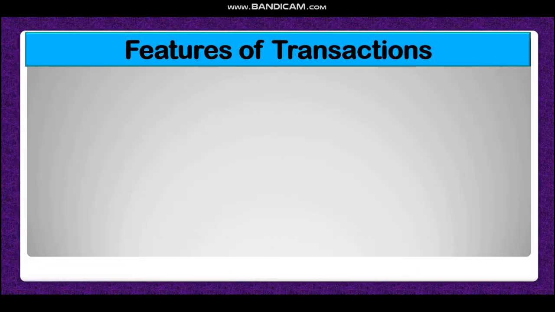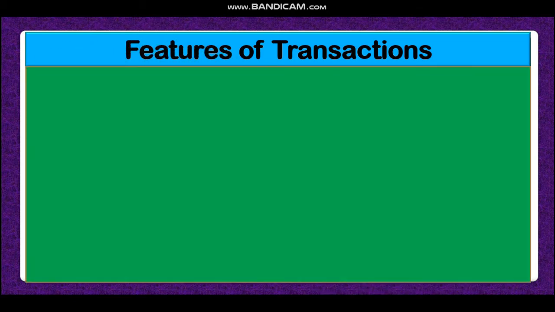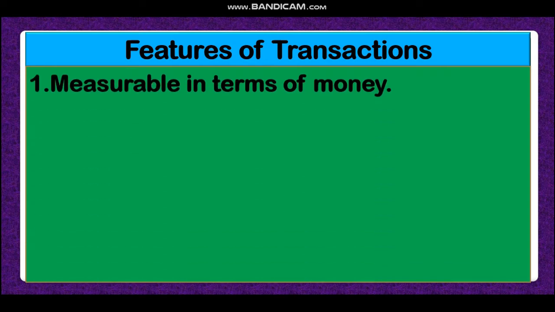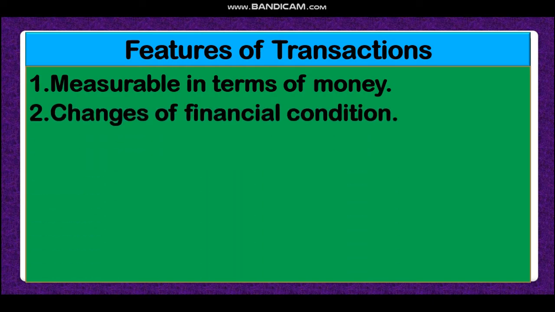Dear student, now the features of transaction, that means the characteristics by which we can say that something is a transaction. Look at number one, it is measurable in terms of money. That means if any event is measurable in terms of money, then it is a transaction. Second, changes in financial condition. If by any event the financial condition changes, then it is a transaction. Every transaction will change the financial condition of an organization.